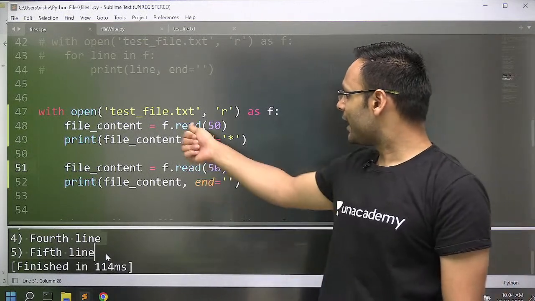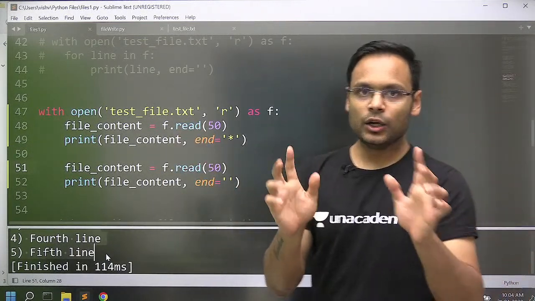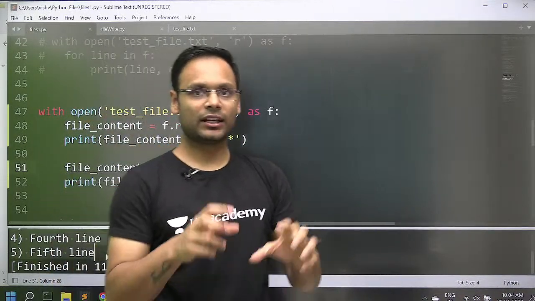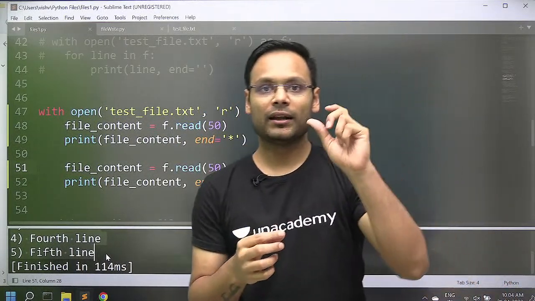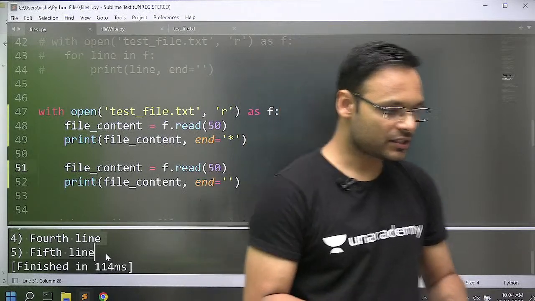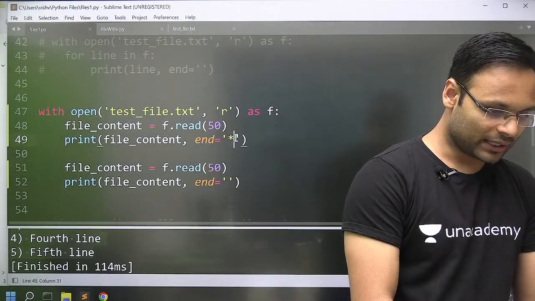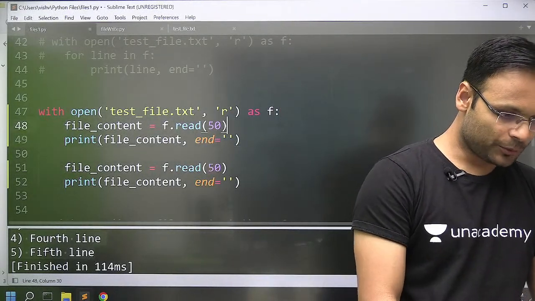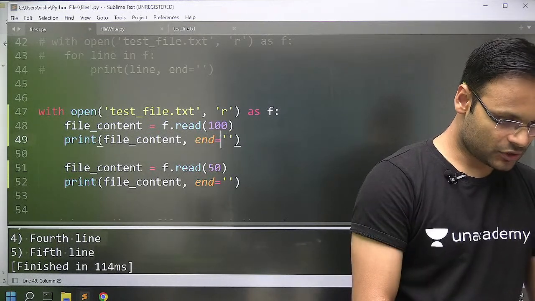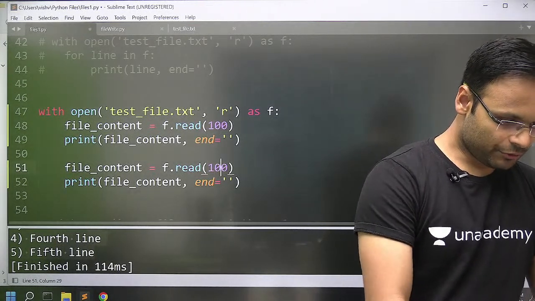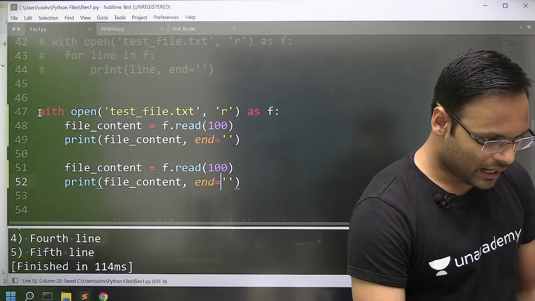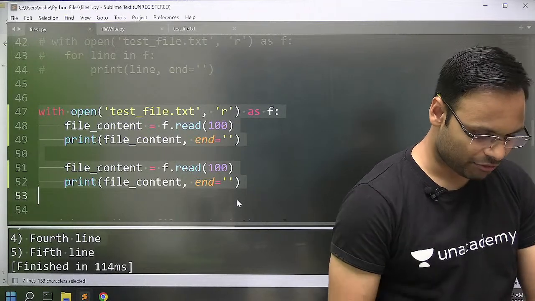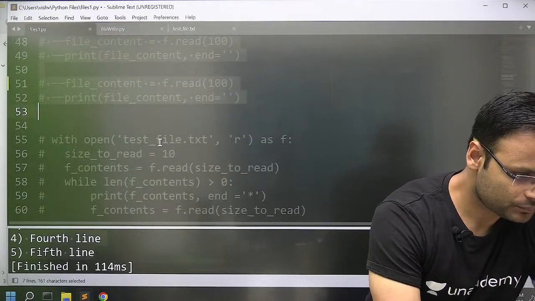So what happens? The f.read method will read the entire file, but if you pass a particular parameter inside the read method, that parameter is the number of characters, how many characters you want to read at a time. I hope you guys are clear about this. Sure. Let me just make it 100, fine, and let me put this in a comment, and show another way to do the same thing.